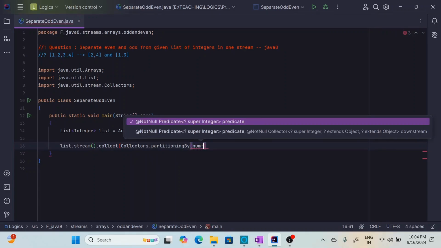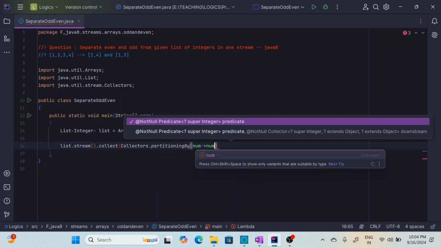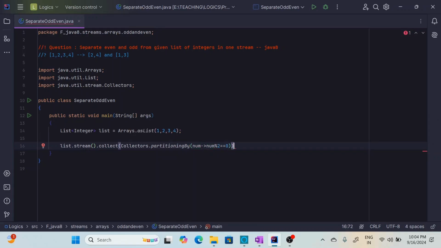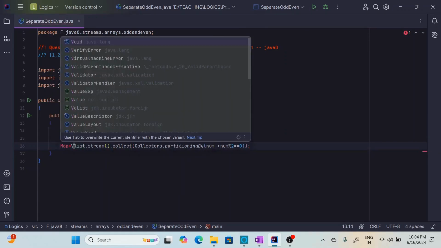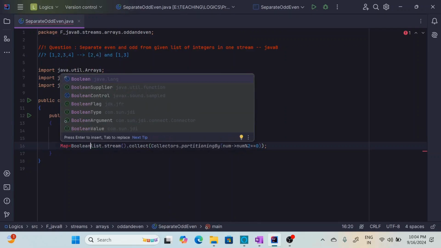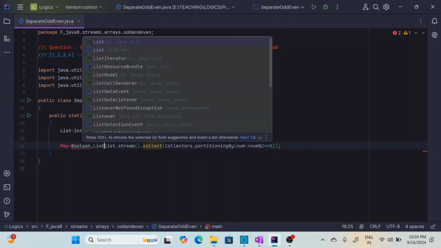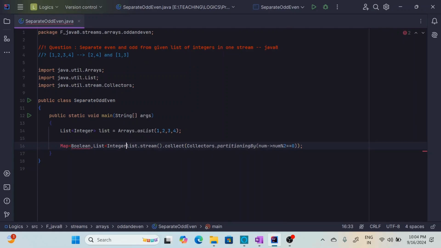I'm implementing the predicate here: modulo 2 equal to 0. If this condition is met, that is the even number. It returns a Map of Boolean as key and List of Integer as value.